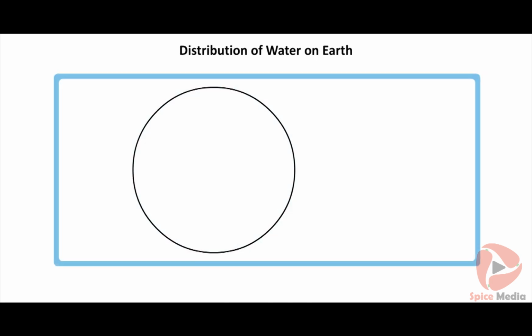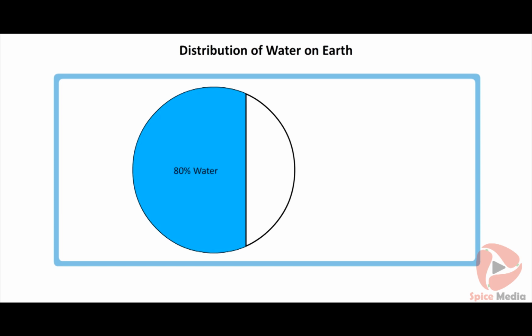About 80% of the Earth's surface is covered by water, and the remaining 20% is covered by land. Of the total water present on Earth, about 97% is marine water and 3% is fresh water. The water is termed as fresh water if it contains less amount of salt.